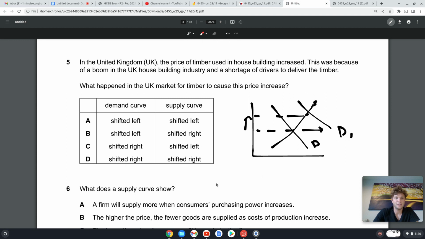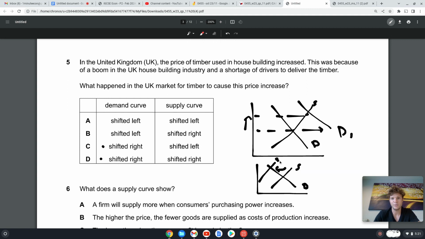So you can see a boom in demand means demand shifts to the right, so the answer must be C or D. And then what happened to the supply curve? Well, if costs go up, a firm only has a set budget, right? And if the cost of resources increases, you can only buy fewer resources for your same budget, so the amount of products that you produce is less, so your supply will decrease, which is a shift to the left.